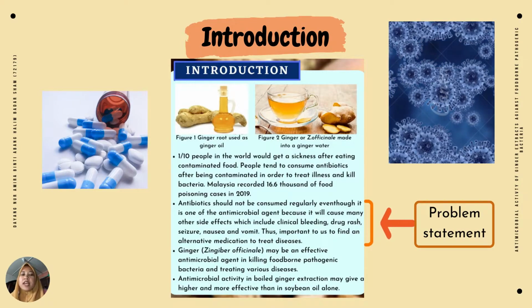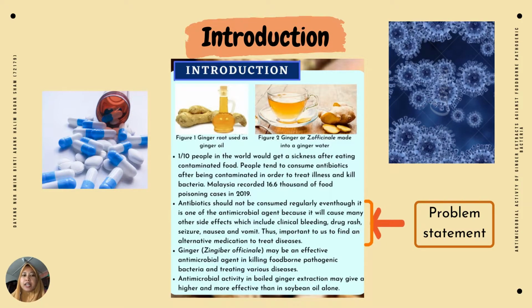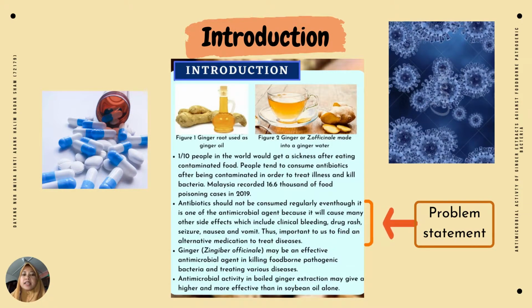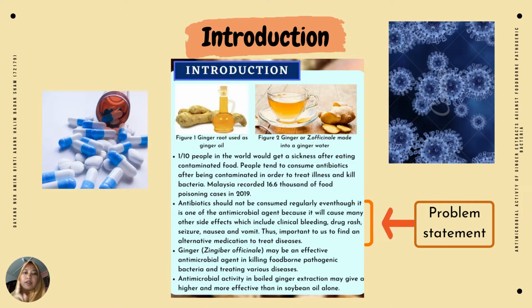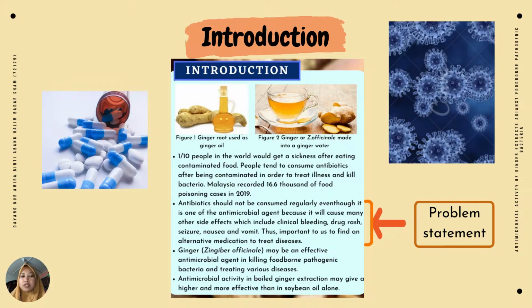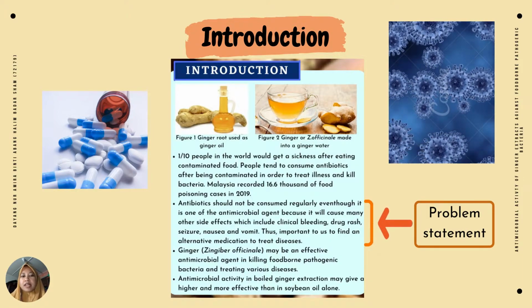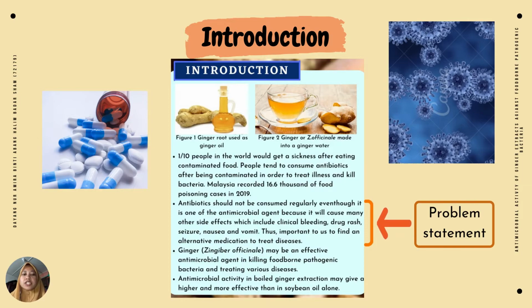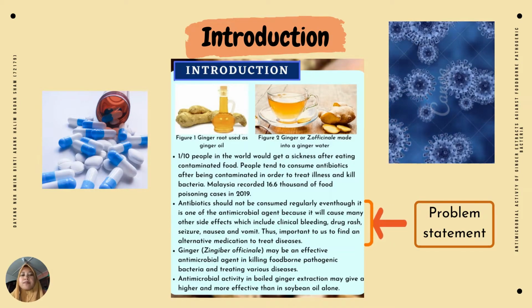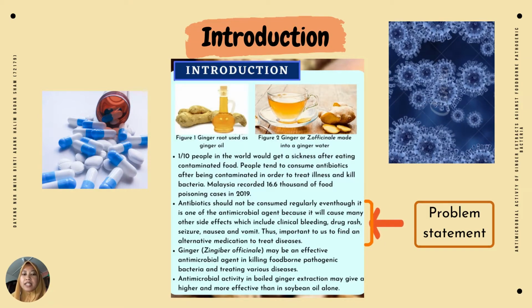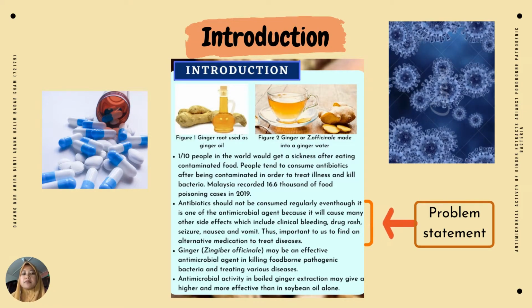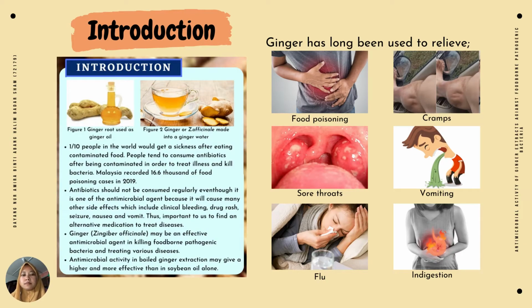Antibiotics are one of the antimicrobial agents that are used to kill and destroy the growth of bacteria. It is also used to treat many diseases, including foodborne illnesses. However, if antibiotics are highly consumed, it will cause many other side effects such as clinical bleeding, drug rash, acute pulmonary reaction, and vomiting. Thus, an alternative medication which is easy to find and has fewer side effects is needed nowadays. This is the problem statement for my mock research proposal.